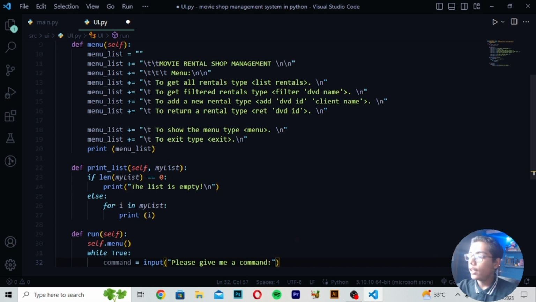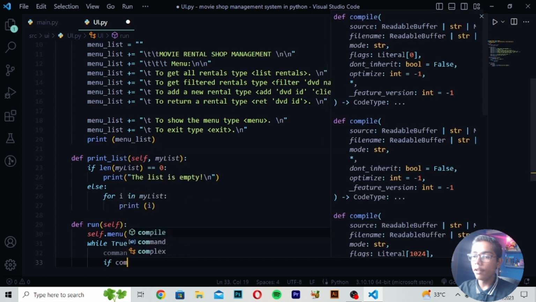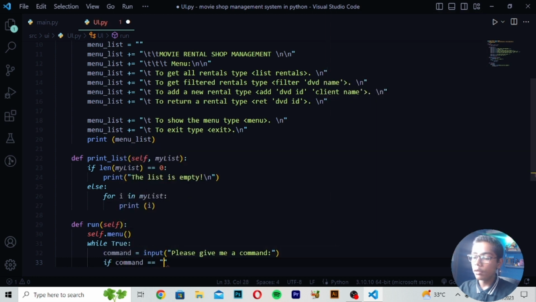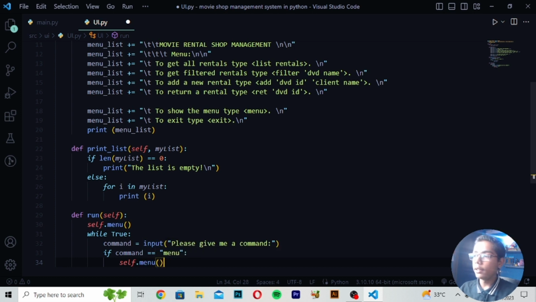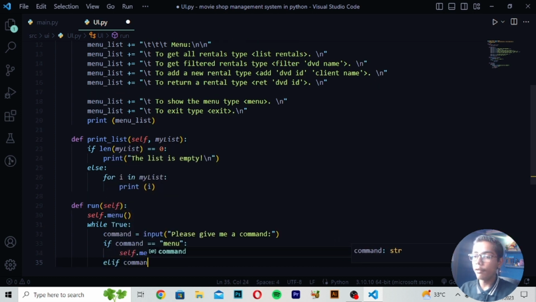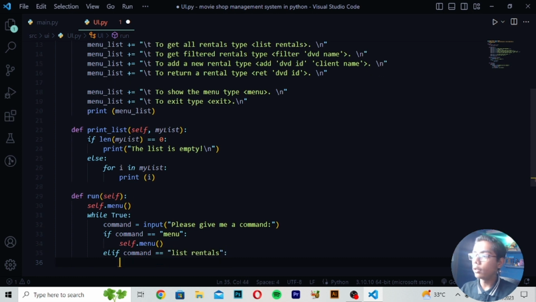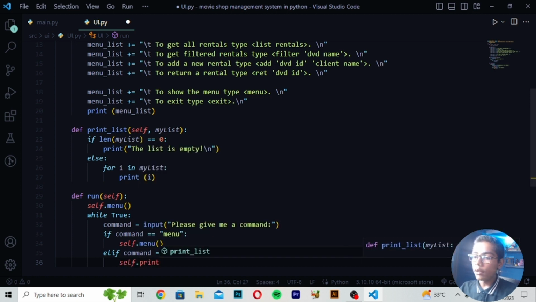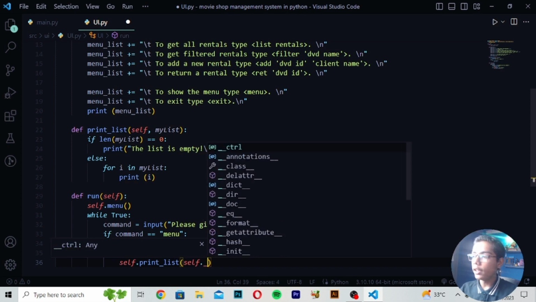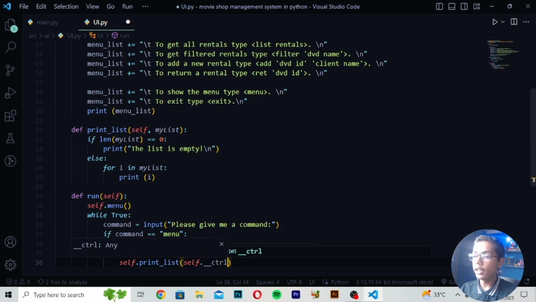After writing this thing here, you have to now just move down right here if command equals, and right here menu, and here you have to write self menu, make this bracket, here you have to write elif command equals, and then you have to just write here list rentals, then I will be now just writing here self dot print, then I will be just now writing here list, and here you have to just write self dot underscore, then you have to now just write here underscore ctrl means control dot list rentals.